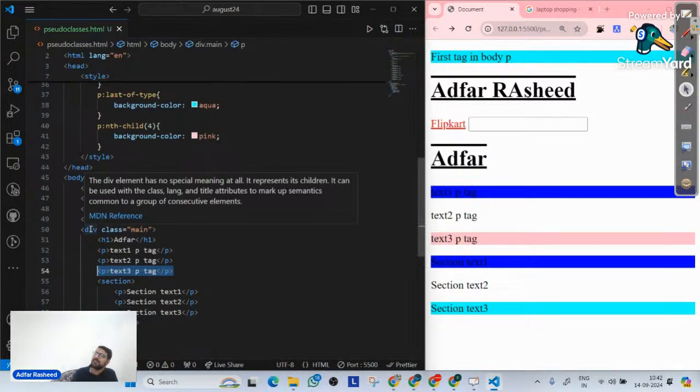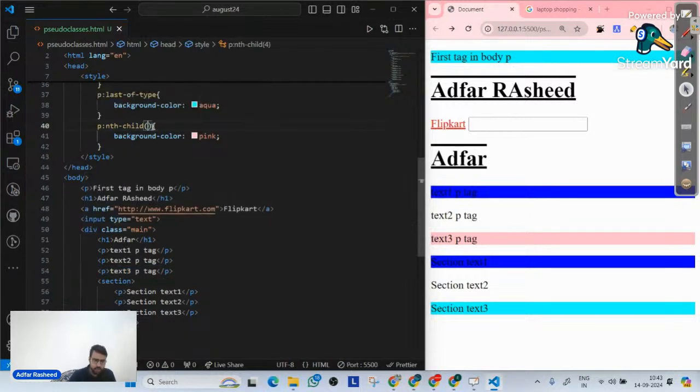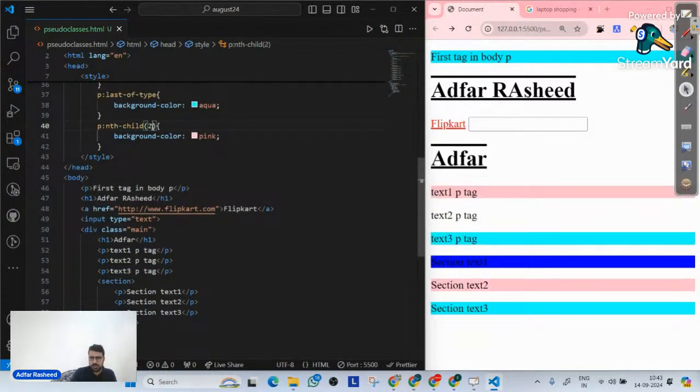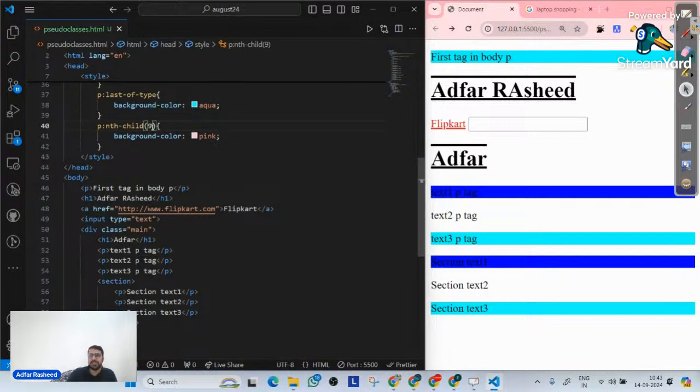So nth child will allow you to select any child in any parent and then implement your style on that, whatever you want. So that's what we mean by nth child. Am I clear? Yes or no? Do you understand what nth child means? In a similar way, I can write any number over. I can write 2. So if P tag is 2, second child inside any parent, target those. I can write 9. Though there's no element that is the ninth child as of now, according to the current HTML structure, it will be implemented like that. But this syntax is not that much used.